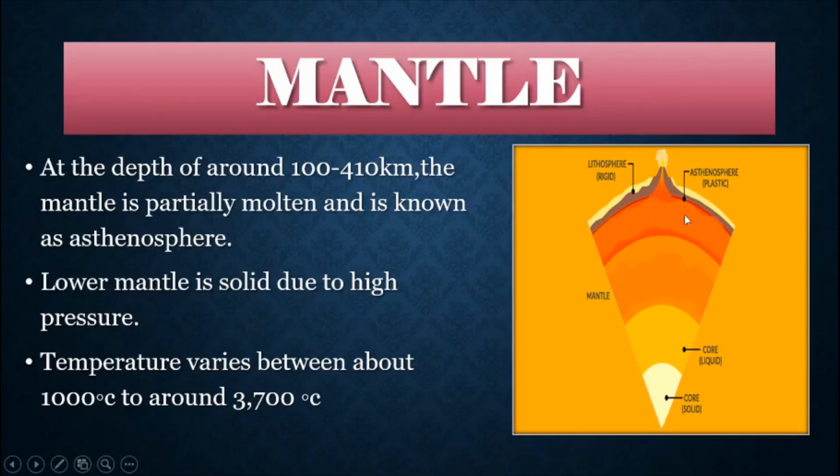It is in a semi-liquid state, whereas this portion is your lower mantle, also known as the mesosphere. Below that you can see that we have the core. That is the outer core, which is in a liquid form, and this is the inner core, which is in a solid form.